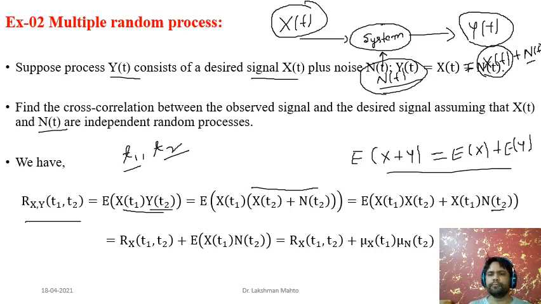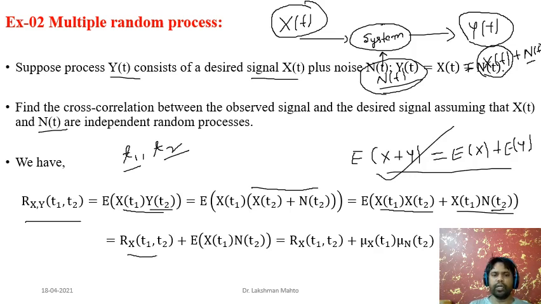Here you observe this one is a kind of random variable. You can say it is a derived random variable. Why? It is the product of two random variables, x of t1 and x of t2, and you have another derived random variable, x of t1 into n of t2. So you can apply this additive property of the expectation, and finally it would be the expectation of x of t1 and x of t2.